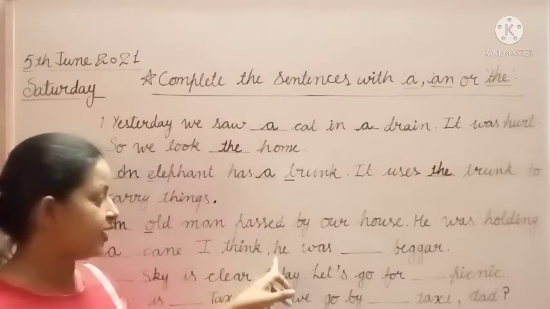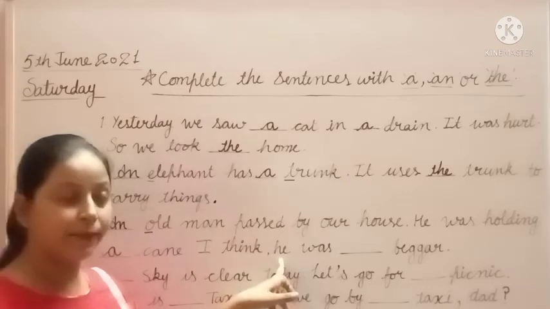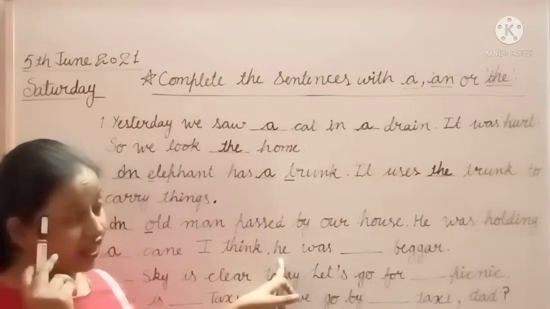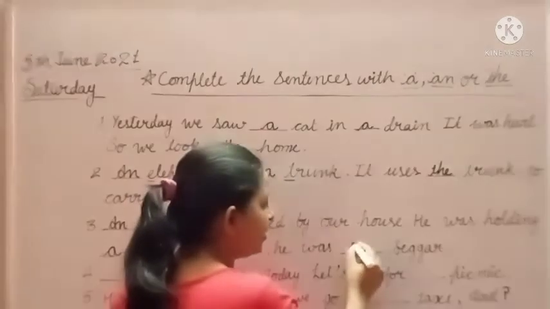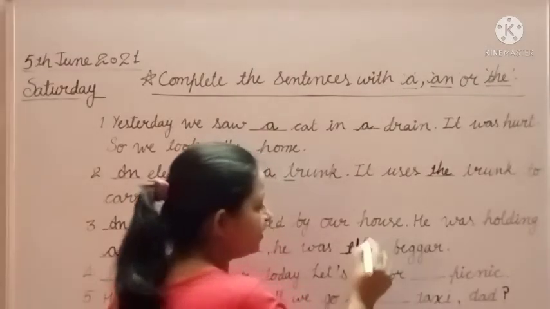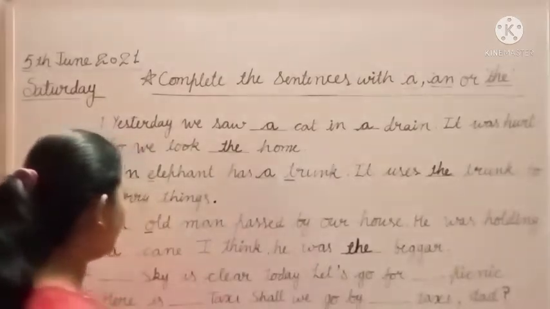This old man here, इस वाले old man के बारे में यहाँ दोबारा बात होगी. I think he was the beggar. Clear to all? Okay.